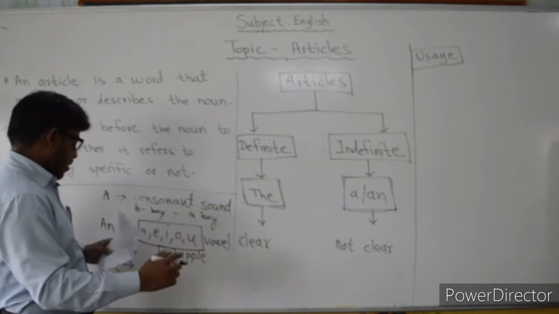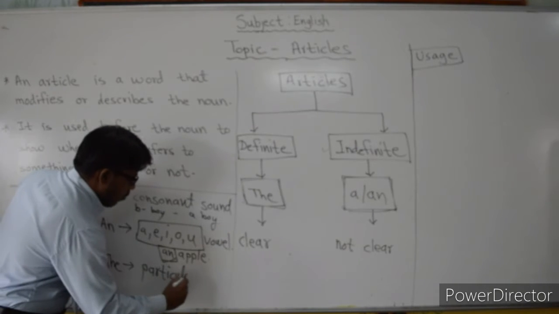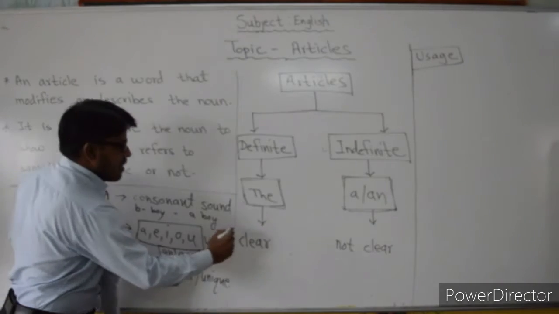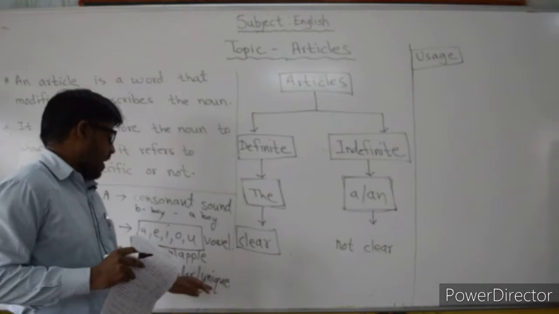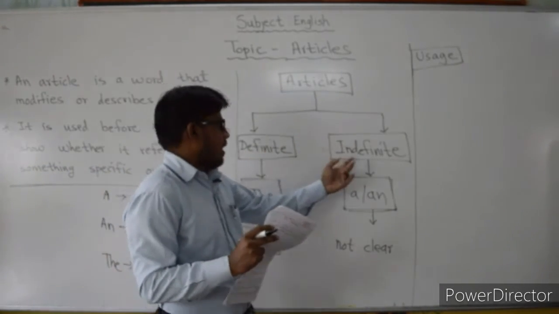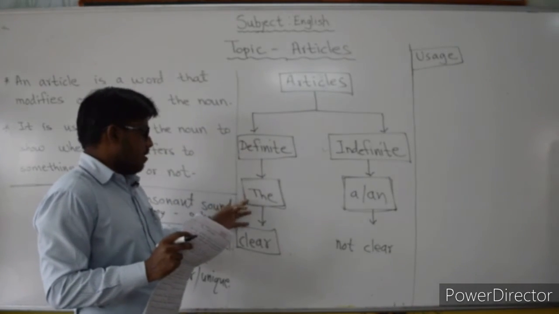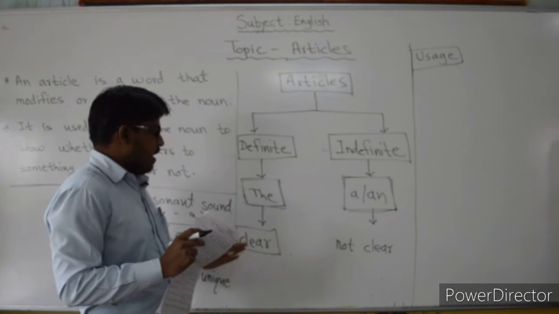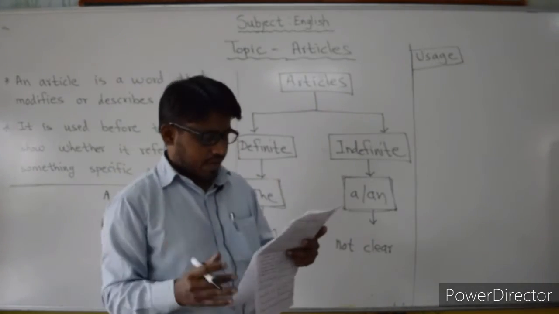And then the is used before a particular thing, particular or unique. As per the definition, that person or thing is clear, or that may be particular or unique. At that time we can use the article the. So in this way there are two types of articles: definite article and indefinite article. The is the definite article, and the indefinite articles are a and an. With the, the thing is clear, and if there is no clarity, at that time we can use a or an.